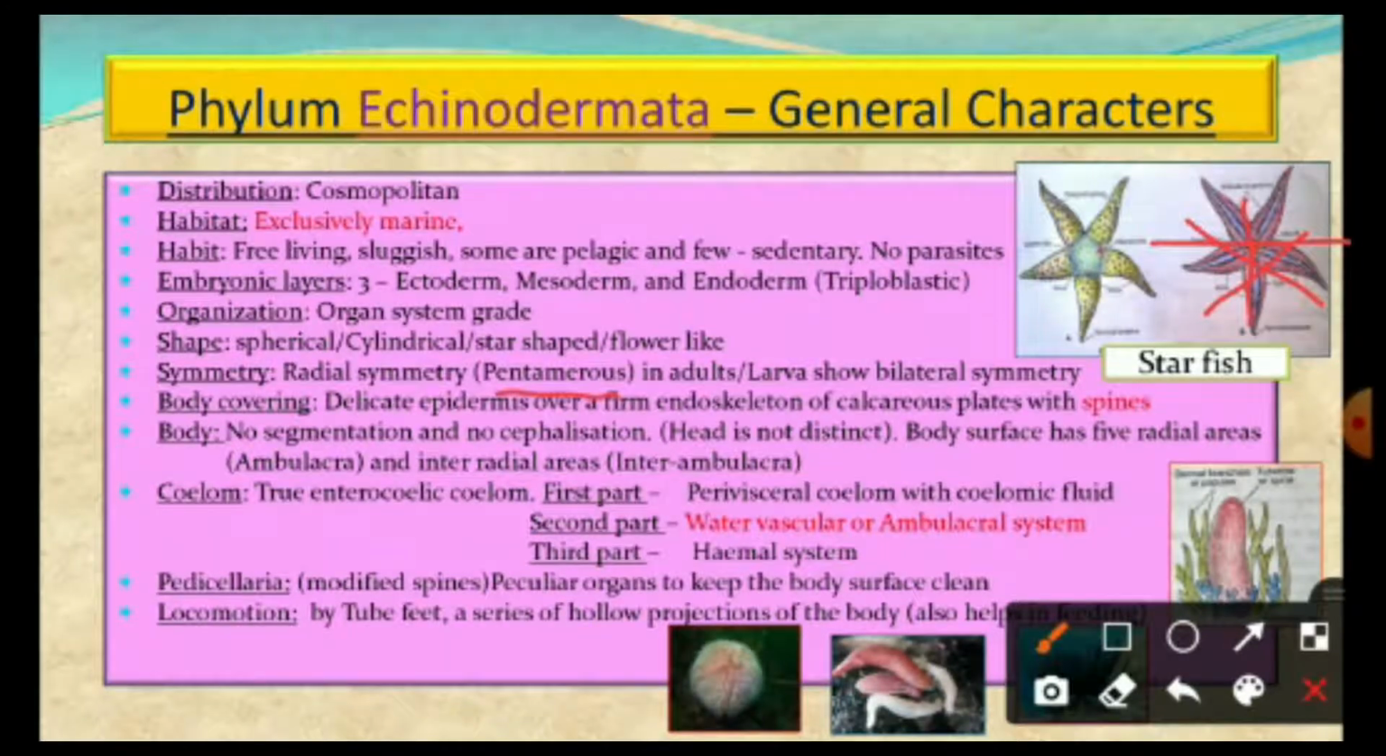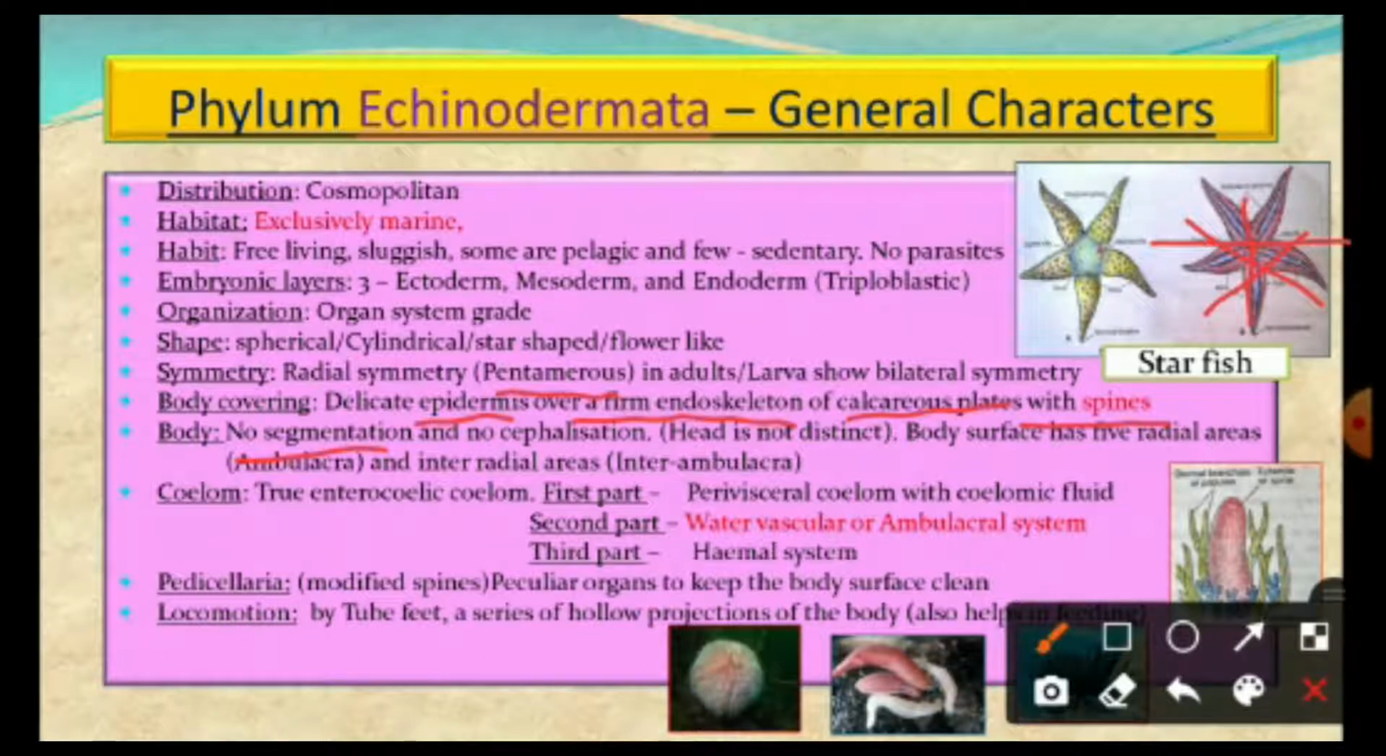And when we see the body covering, the body is covered by a delicate epidermis over a firm endoskeleton that is mesodermal. The endoskeleton is provided with calcareous plates, and spines are present in the body. The body shows no segmentation and no cephalization. The head is completely absent, that means the head is not distinct, and there are no anterior and posterior regions, except in the cylindrical forms.